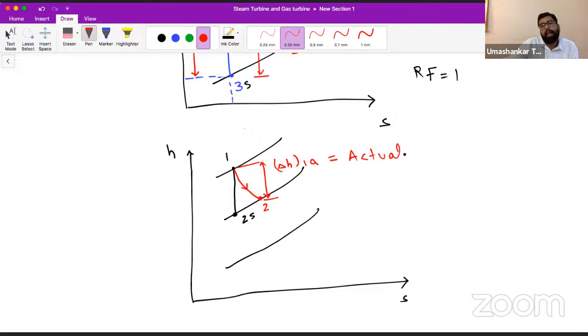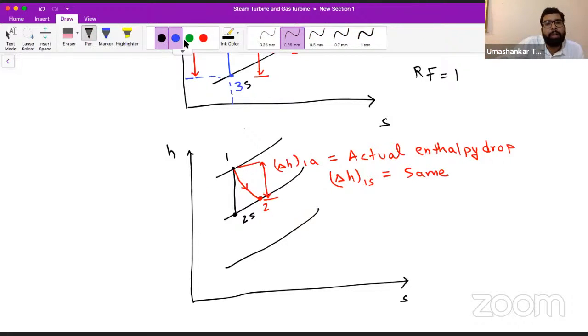If the expansion is not isentropic, this is our actual enthalpy drop in the first stage. Yes or no? But you will say, sir, ΔH1s will not change. Yes, it will remain the same as in the above case.